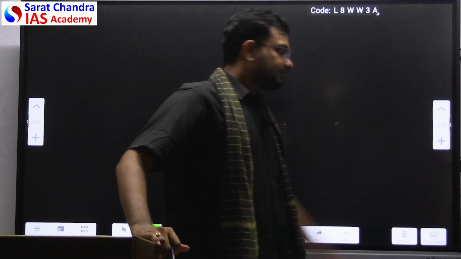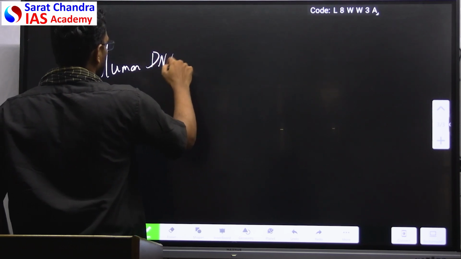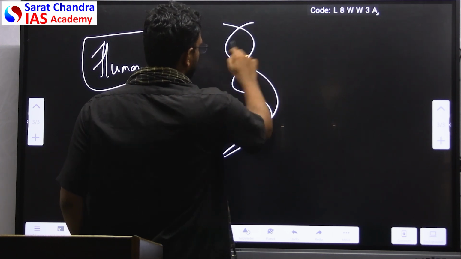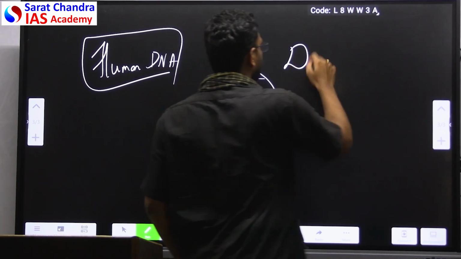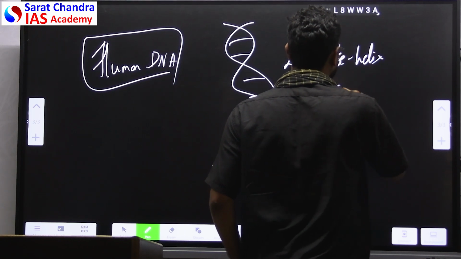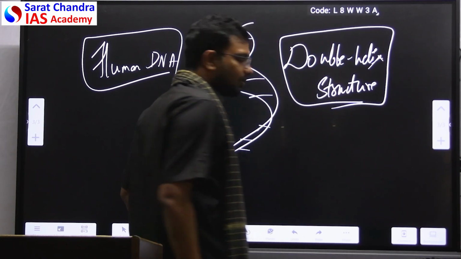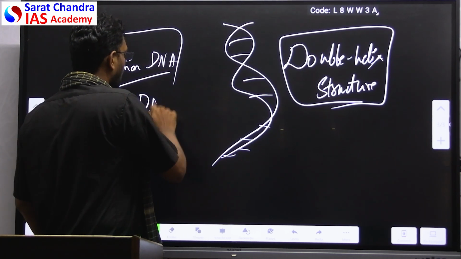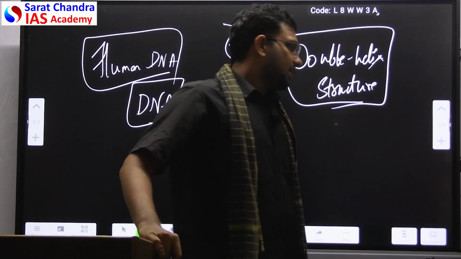If you observe the human DNA, we know that human DNA is in the shape of a double helix structure. This double helix structure, composed of proteins and amino acids, constitutes our DNA. And our DNA is the same in every cell.